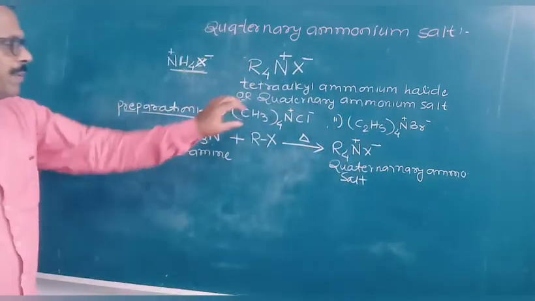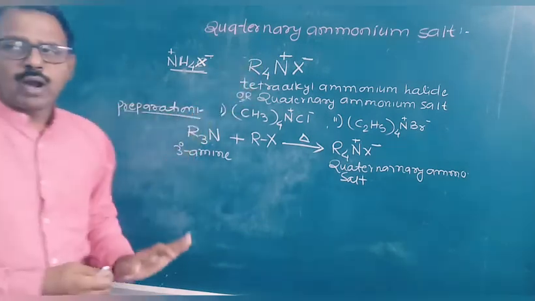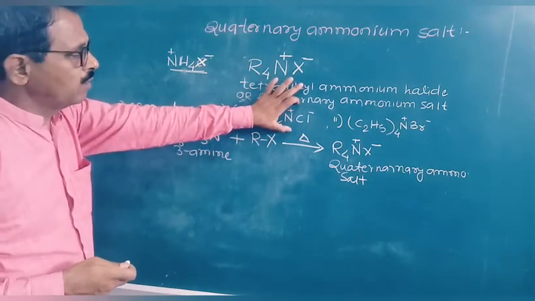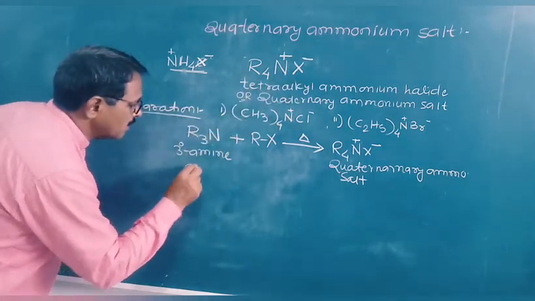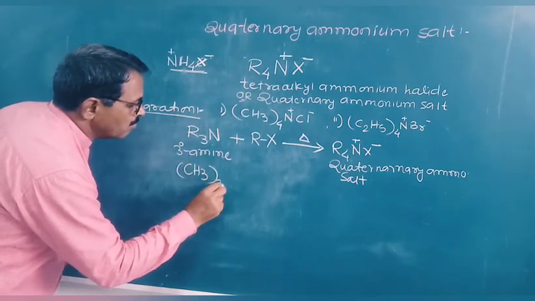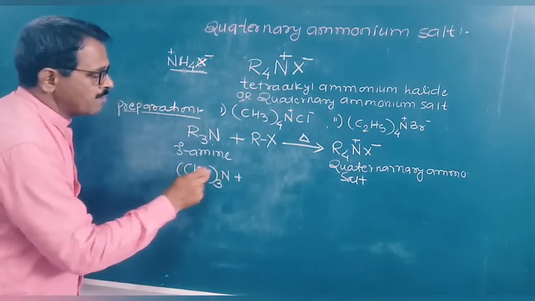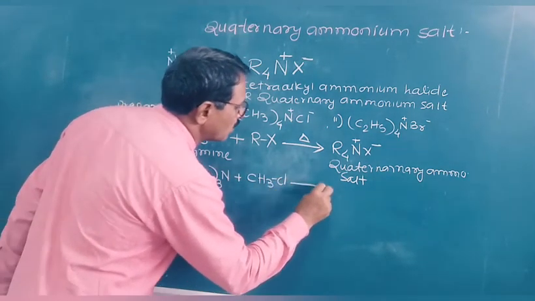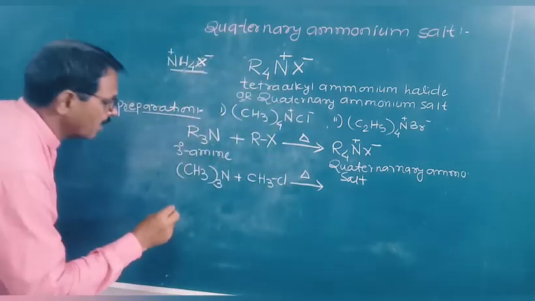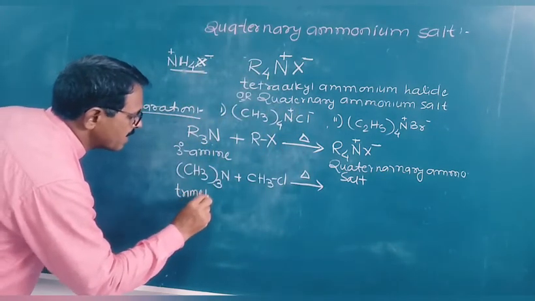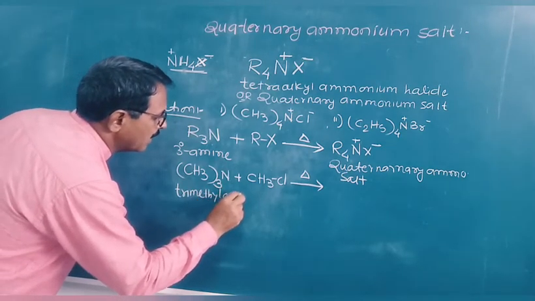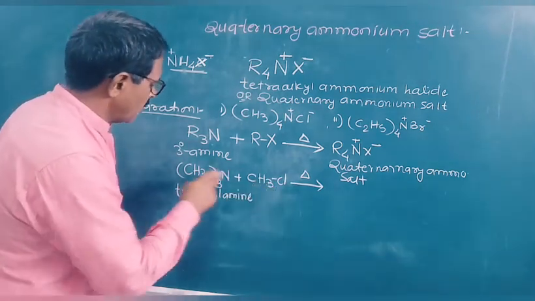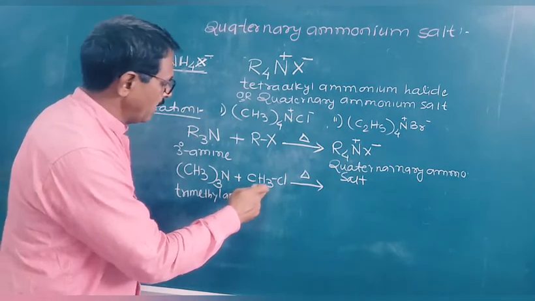Now we can prepare tetramethyl ammonium chloride. For the preparation of tetramethyl ammonium chloride, we have to take a tertiary amine like trimethylamine, and treat it with an alkyl halide like methyl chloride, with heating.